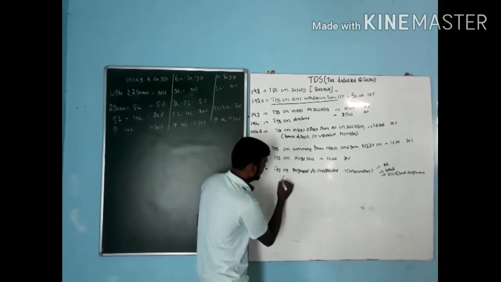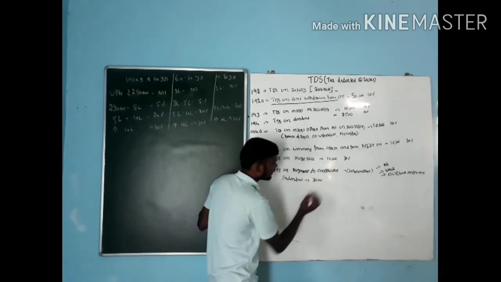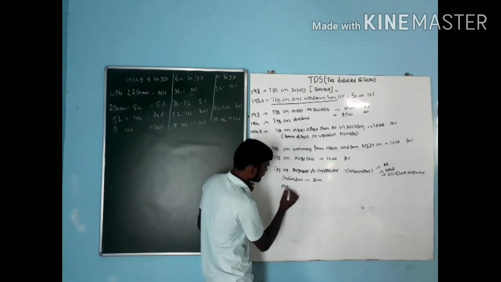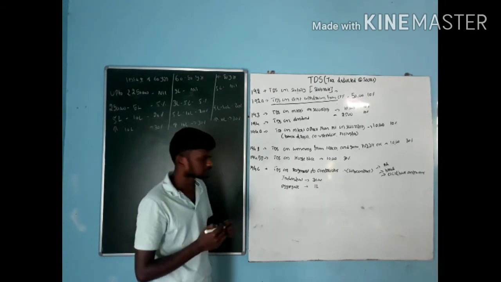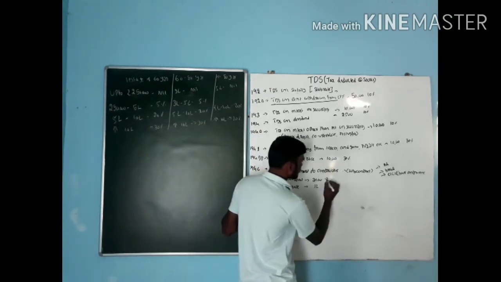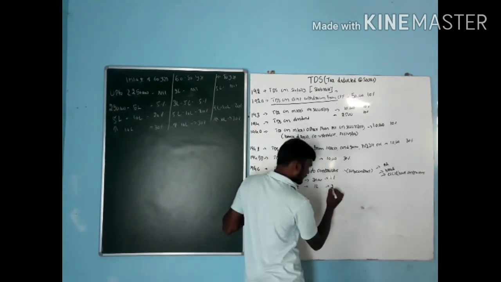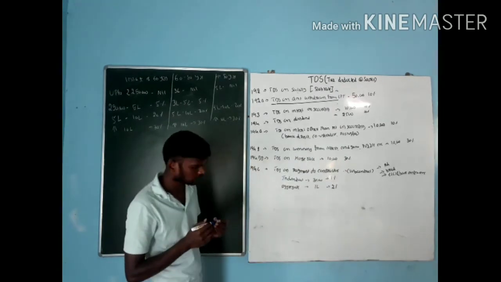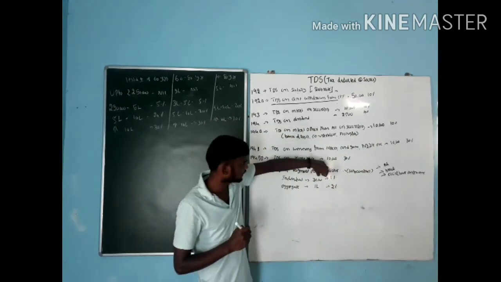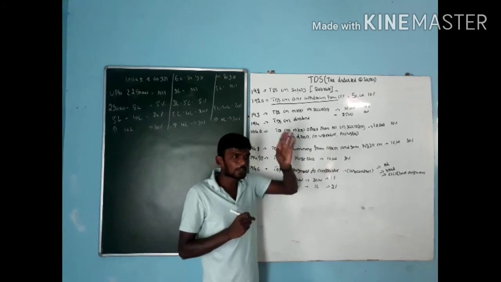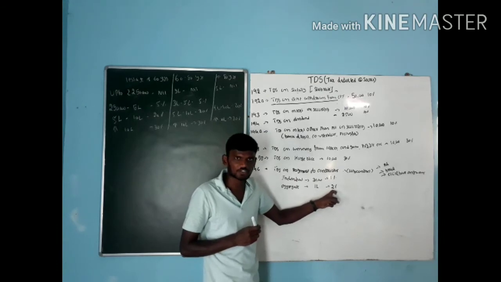When it comes to individual contract, the limit is 30,000. For aggregate, the limit is 1 lakh. Next one. For payment to an individual person or HUF, the rate is 1%. For others, it is 2%. Be careful. Sometimes they give payment to contractor of individual. Go for this one, that is 30,000, 1%. If it is paid to companies, the aggregate of 1 lakh is applicable, that is 2%.